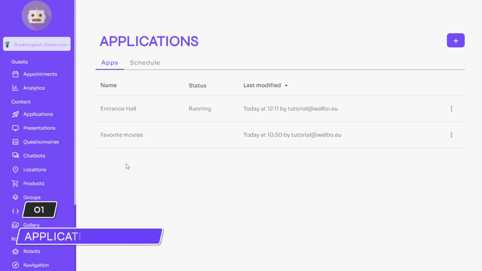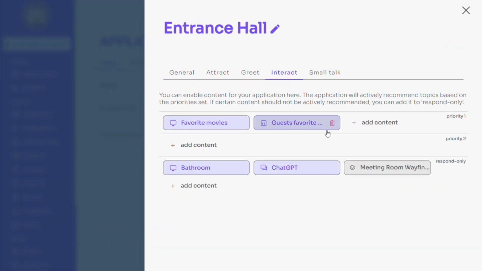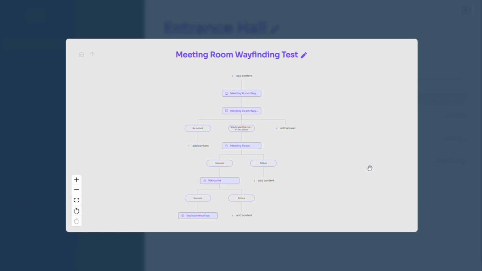We enter the application entrance hall and click on the group called Meeting Room Wayfinding in the Respond Only lane. When a person asks, "Where is the meeting room?" we want the robot to answer that. A group always consists of multiple content elements and has a gray background in the dashboard. Now that we have opened the group, we can see the logic behind it.